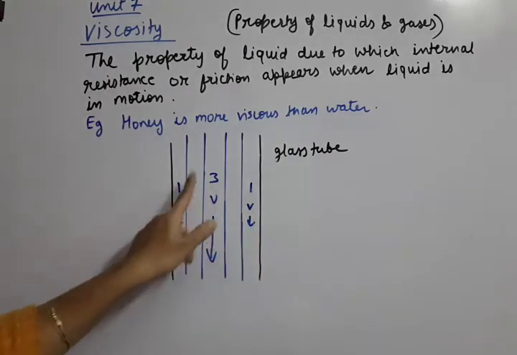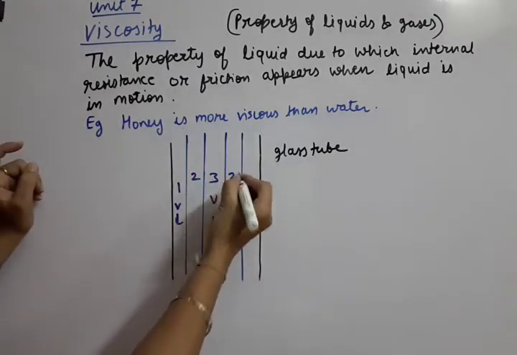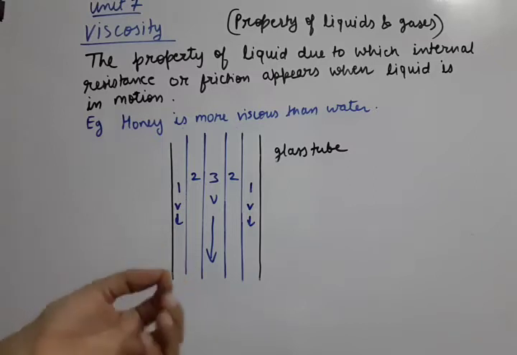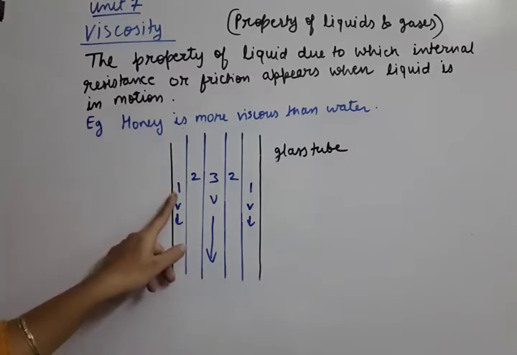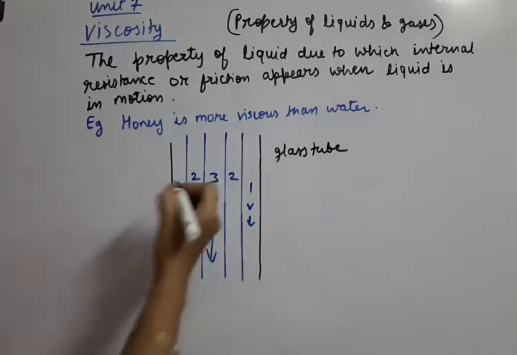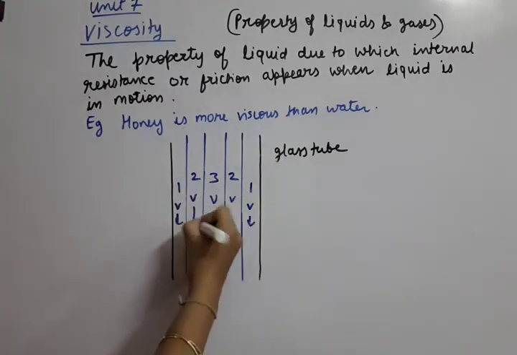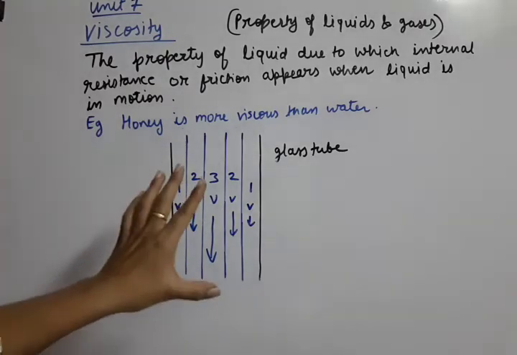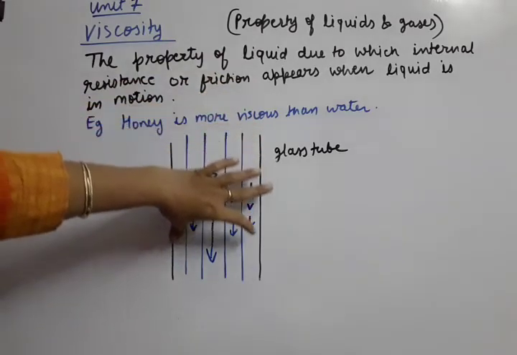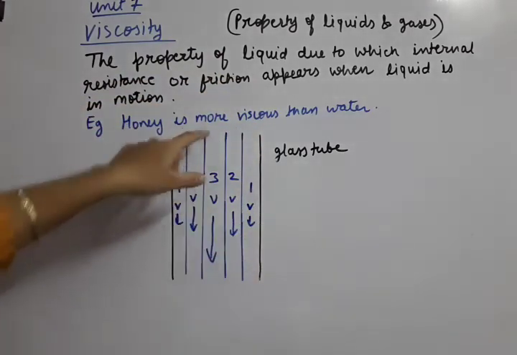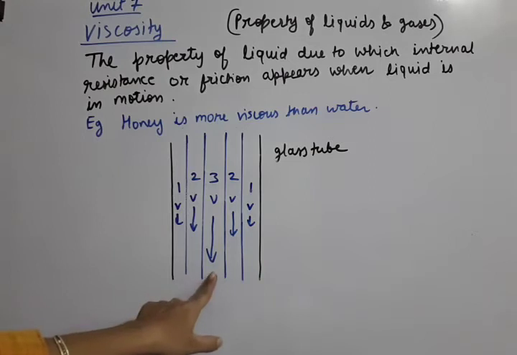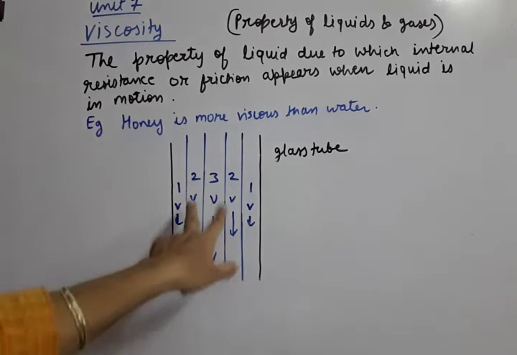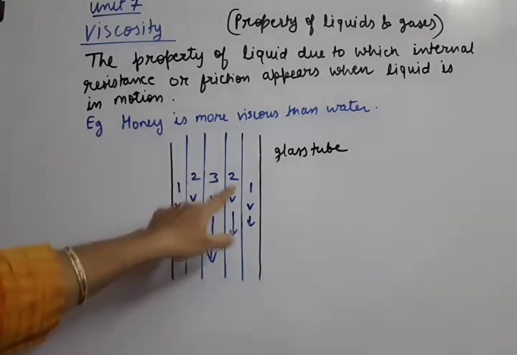In the same manner, this intermediate layer, layer number 2, will have an intermediate velocity, in between the slow layer and the fastest layer. This way, we have seen in this diagram that whenever any liquid is allowed to move through the glass tube, the middle layer will move fastest and the outer layers will move slowest, and all the other layers will have velocities in between.